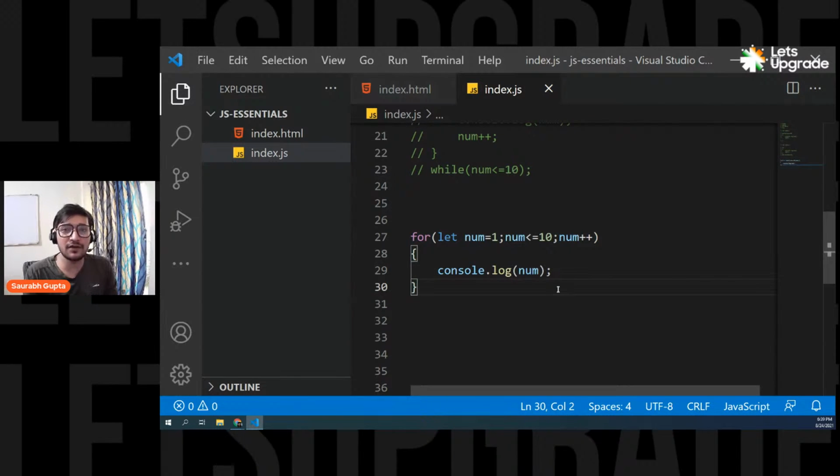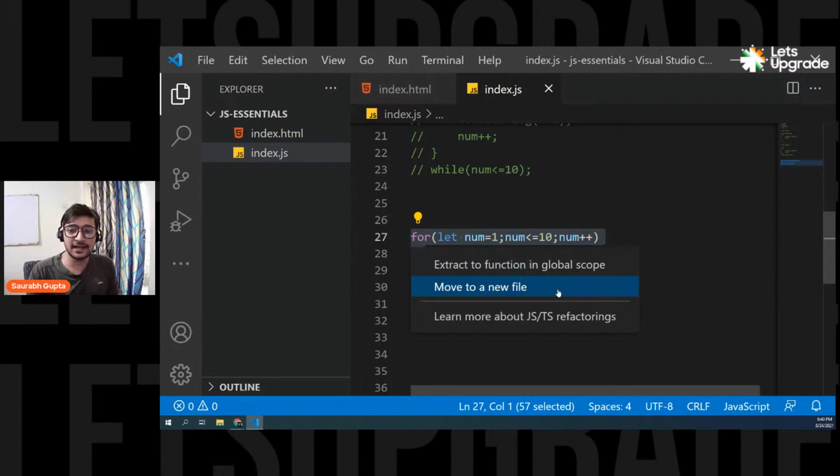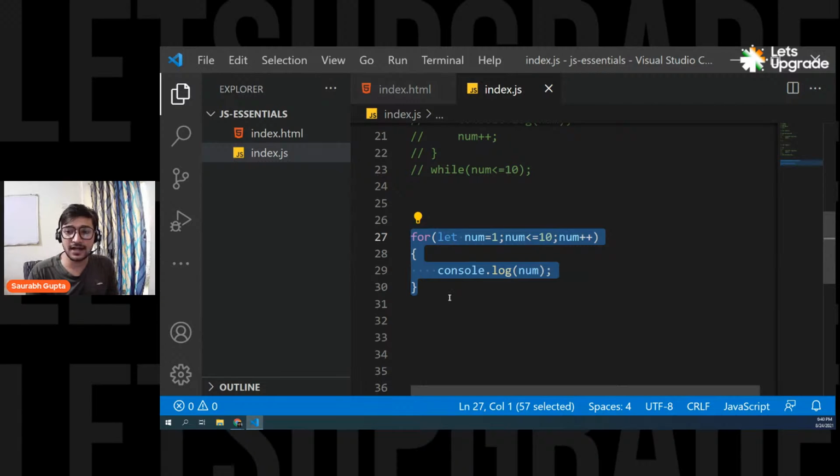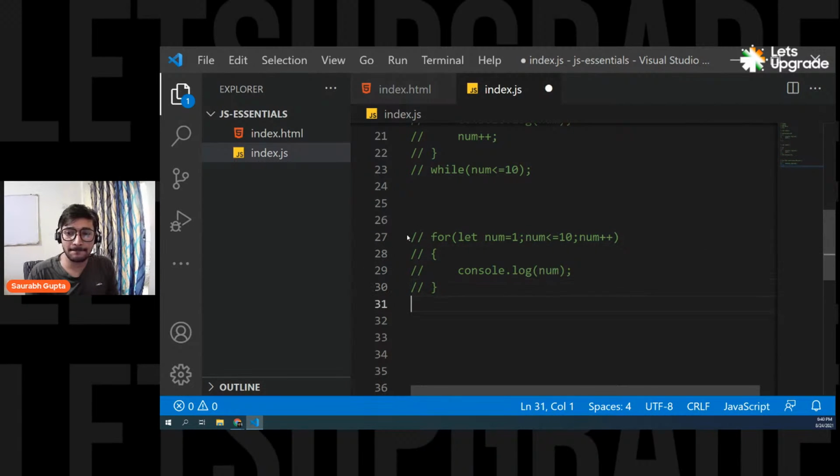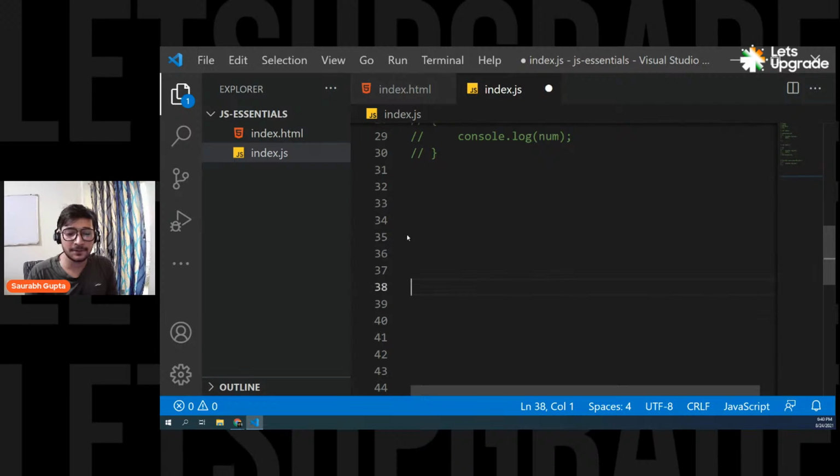Okay. Now we are moving to the next thing, that is the concept of arrays, and it's simple. If you have ever found it tough in your school or college to understand how exactly arrays work, don't worry. We're going to make it really simple today. Okay, so now let me comment this out and let's move on to the next topic, that is the topic of arrays. So let's go ahead.